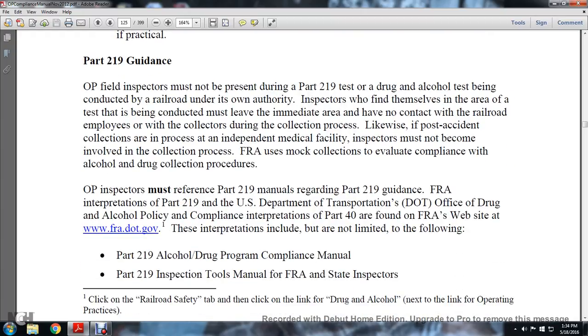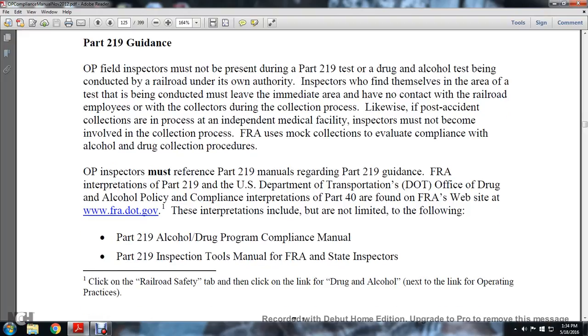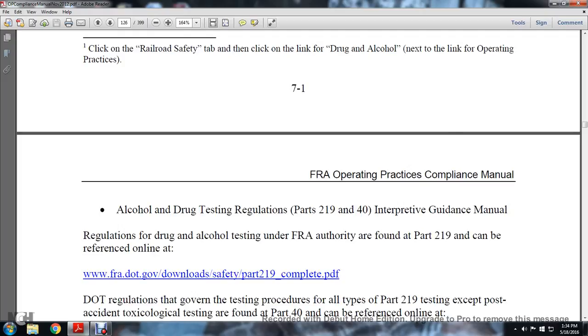Inspectors must reference the Part 219 manuals regarding Part 219 guidance, the FRA interpretation of Part 219, and the U.S. Department of Transportation Office of Drug and Alcohol Policy and Compliance interpretation of Part 40, found on the FRA's website at fra.dot.gov. The interpretations include, but are not limited to, the following: Part 219 Alcohol and Drug Program Compliance Manual, Part 219 Inspection Tools Manuals, the FRA State Inspectors, Alcohol and Drug Testing Regulations, and the Part 219 and 40 Interpretive Guidance Manual.